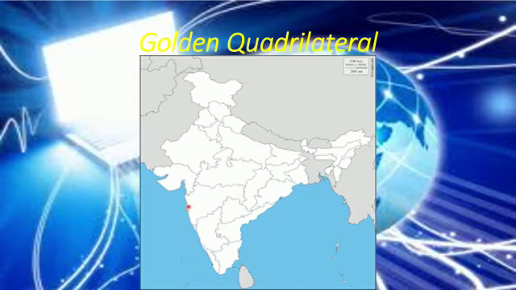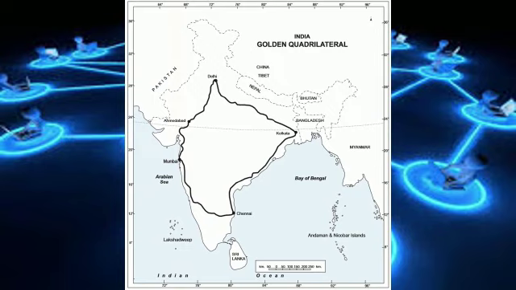Now in Gujarat there is Ahmedabad. Now I show you how it looks like. This is Delhi, this is Kolkata, this is Chennai, this is Mumbai and this is Ahmedabad. I hope you all can understand.